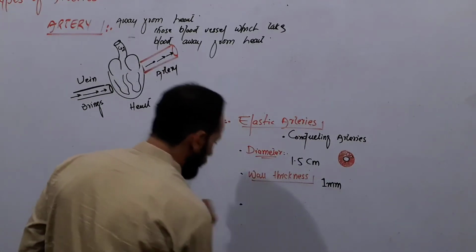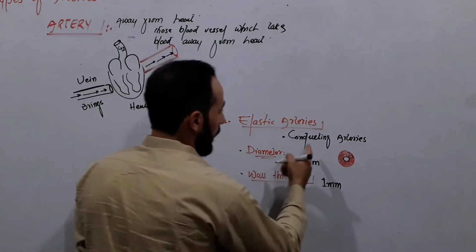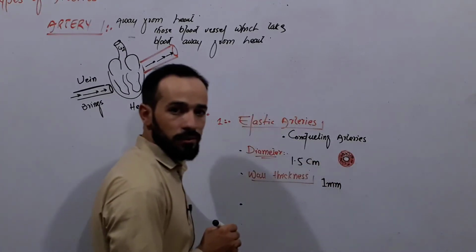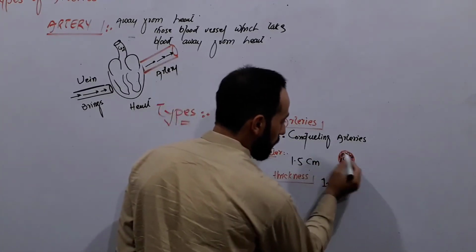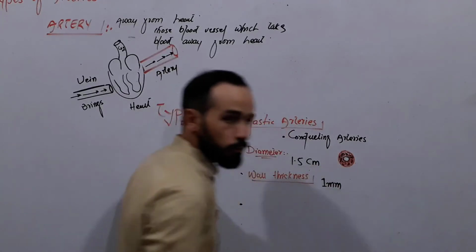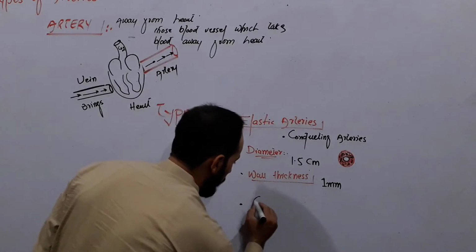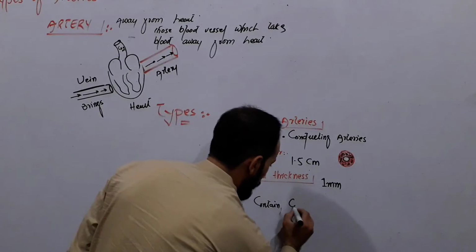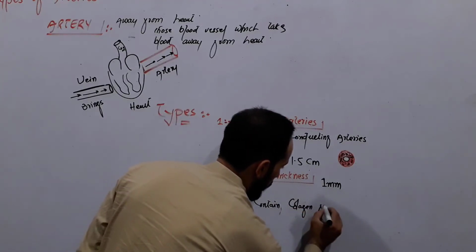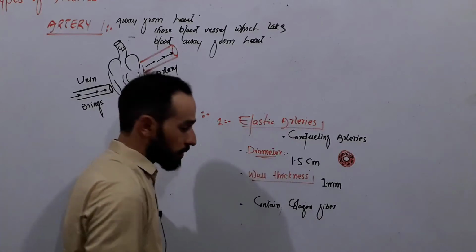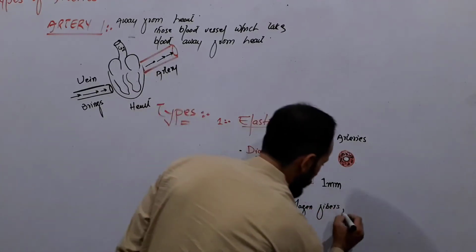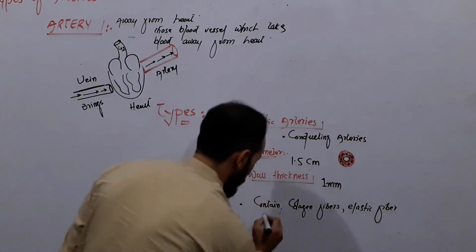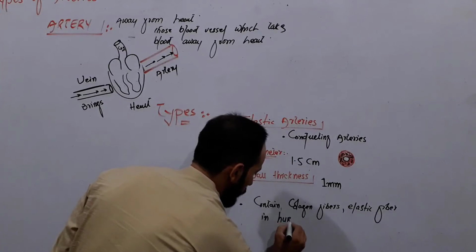Next important thing about these arteries is that in their wall they have lots of collagen fibers, lots of elastic fibers, and lots of smooth muscle cells. So they contain collagen fibers and elastic fibers in huge amount.